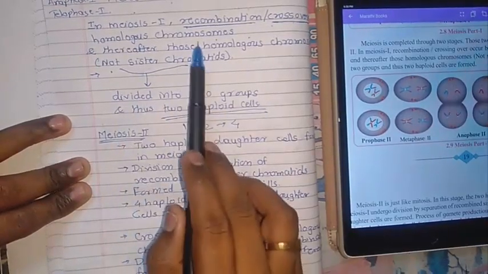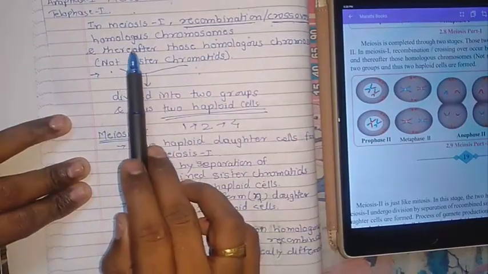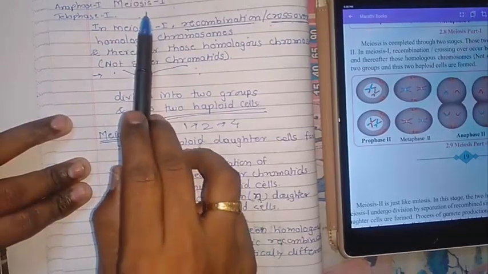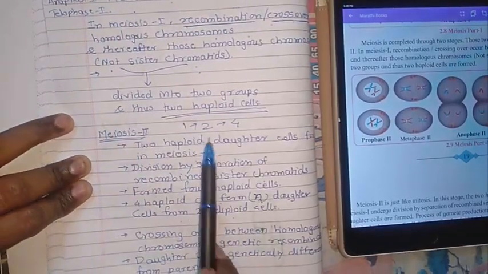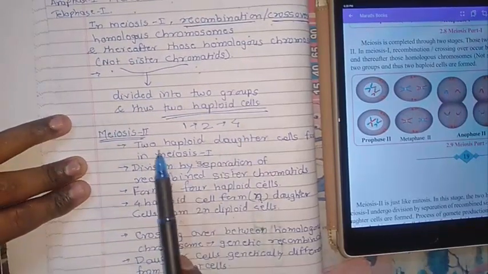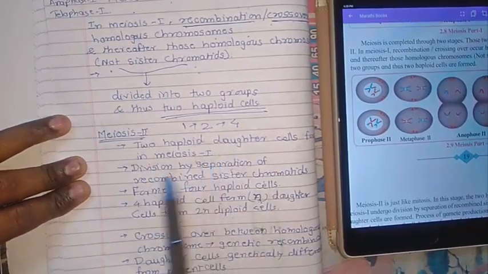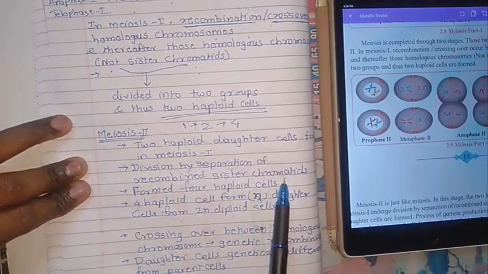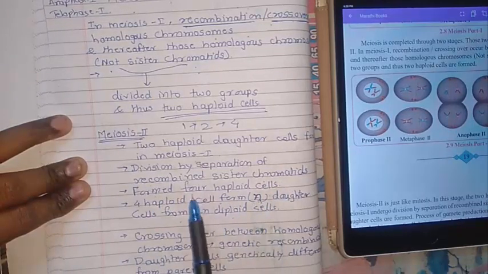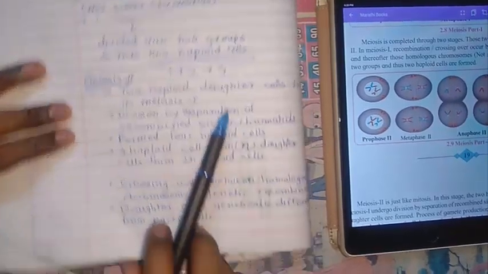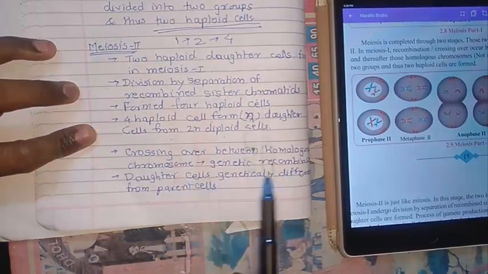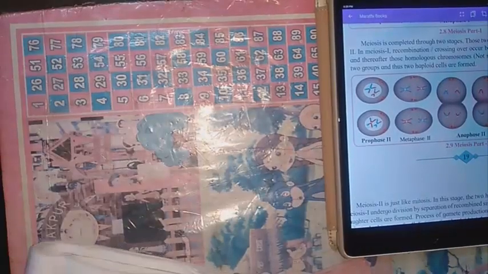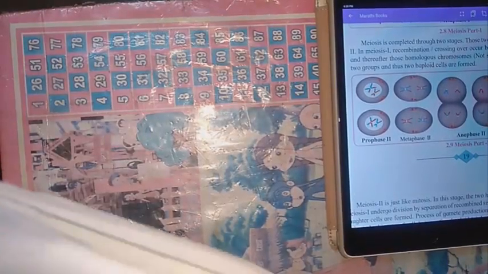So meiosis 1 happens with the recombination and crossover of the homologous chromosomes, not sister chromatids. Two haploid cells form in meiosis 1, and in meiosis 2 those two again form four cells. The two haploid cells formed in meiosis 1 undergo division with the recombined sister chromatids, forming four haploid cells. Crossing over between the homologous chromosomes, genetic recombination, occurs in meiosis 1. How it is done, I will show you.